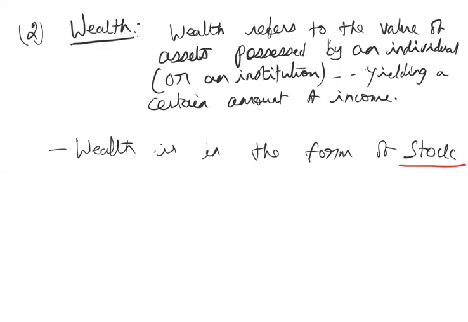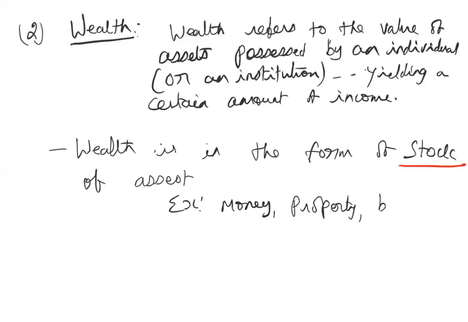For example, it can be in the form of money, property, business ownership, land, etc. They all come under the category of wealth. Now you can see a person or an institution is possessing these kinds of assets. What do you understand by this?